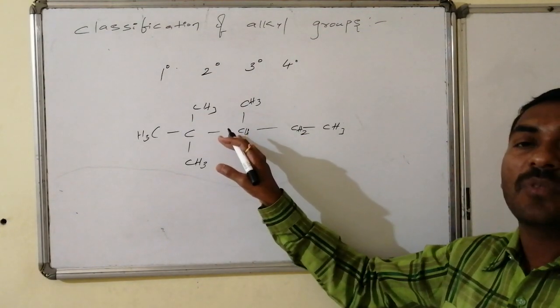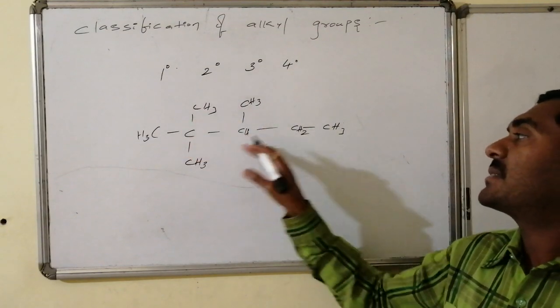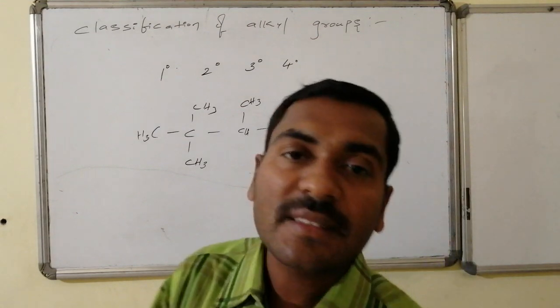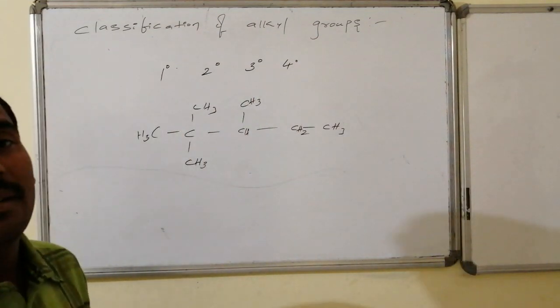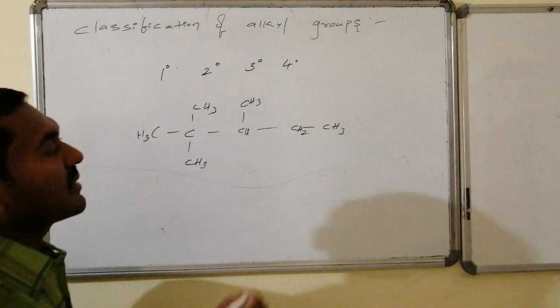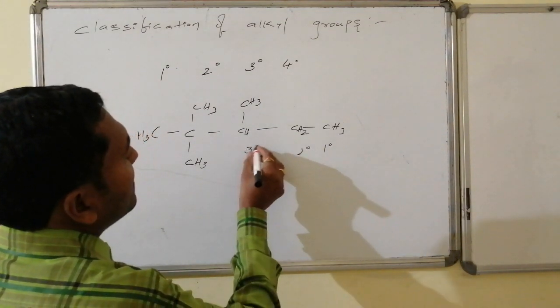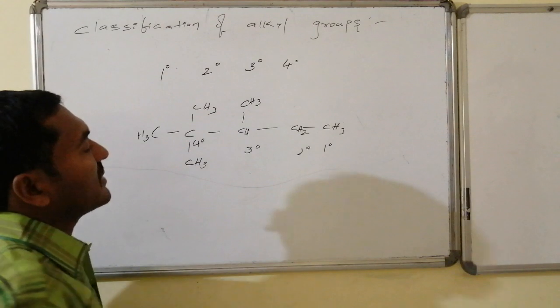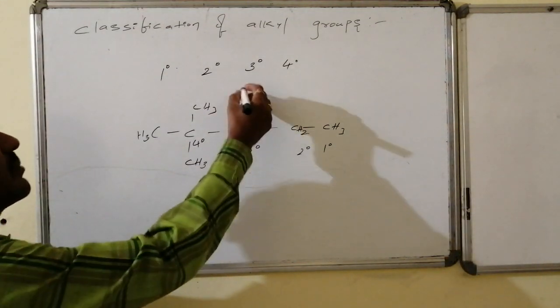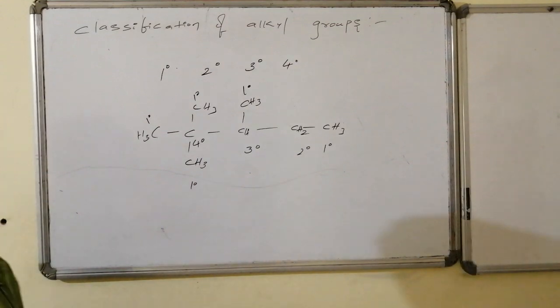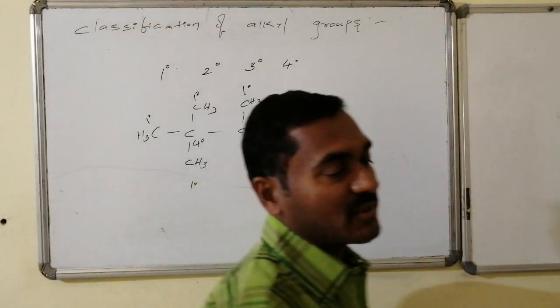Carbon in which out of four, three valencies are satisfied by carbons is said to be tertiary. Carbon in which its four valencies are satisfied by carbon atoms is known as quaternary carbon atom. This is primary carbon atom, this is secondary, this is tertiary, this is quaternary, and the remaining end connectivities also belong to the category of primary carbon atoms.